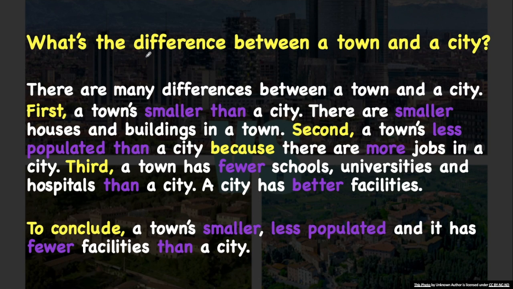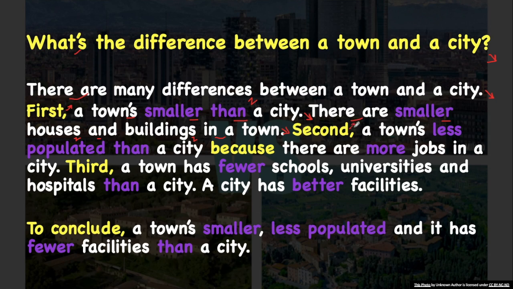Now, if the question is, what's the difference between a town and a city? You could say, there are many differences between a town and a city. First, a town is smaller than a city. There are smaller houses and buildings in a town.